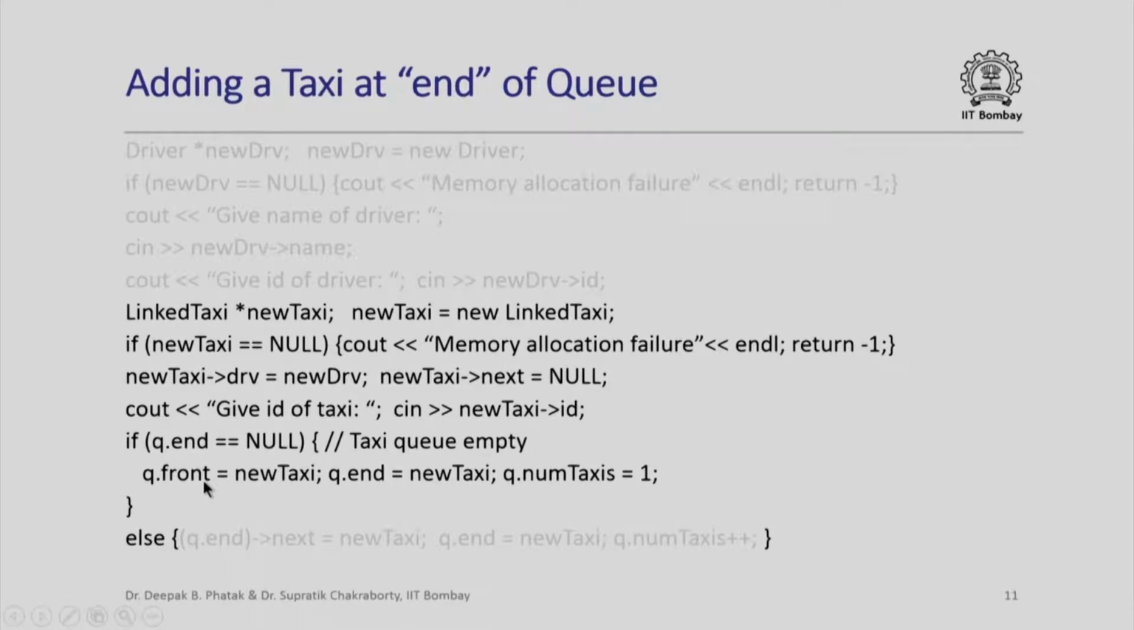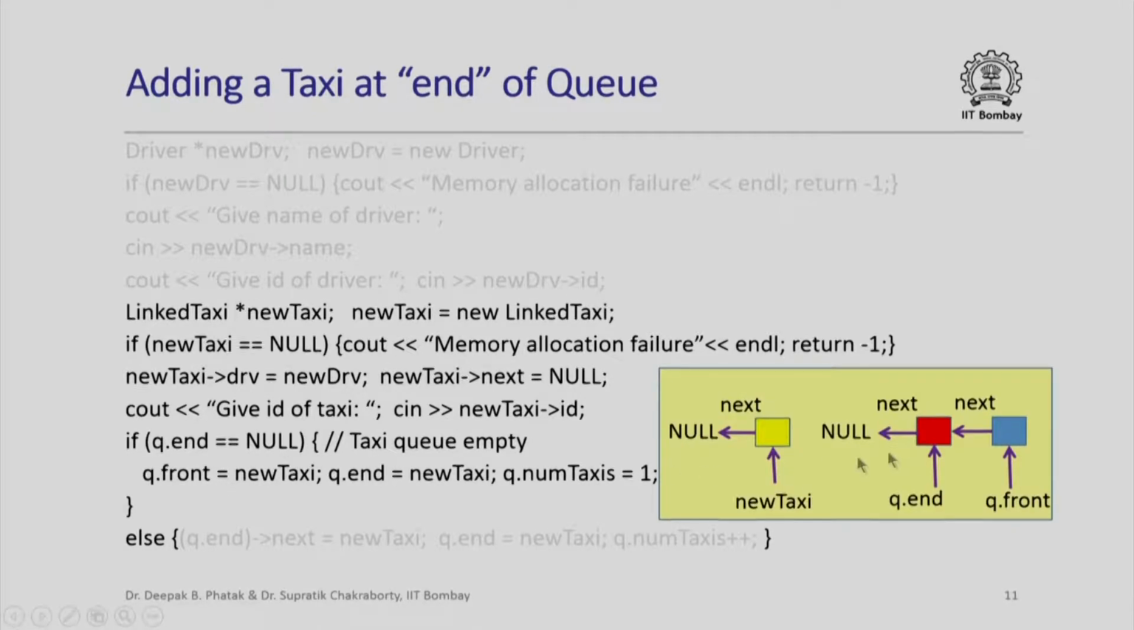So we are going to update both q.front and q.end to new taxi. We are going to update the number of taxis in the queue to 1, and that would complete adding the taxi at the end of the queue. Otherwise, if q.end is not null, then really there are already some taxis in the queue like this. So this is the front of the queue, this is the end of the queue.